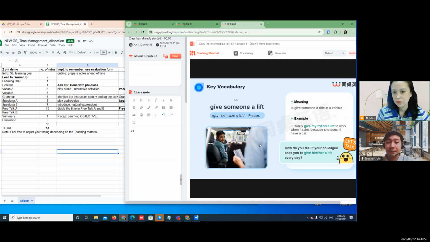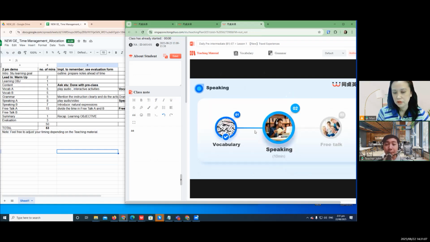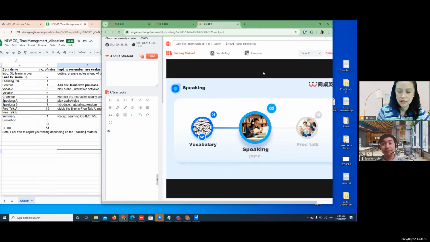Walang grammar. Meron na. After the vocab, it should be grammar. Pero speaking na. The thing is, I told you to be able to accommodate, meaning to say, pang demo lang to ha. I see, Miss. Okay, Miss. Plinan ko na material. So, in some materials, in the demo, there's a vocab.